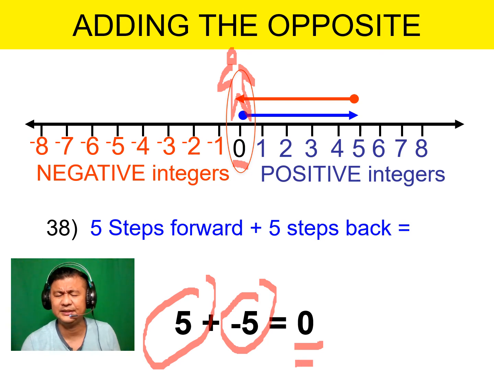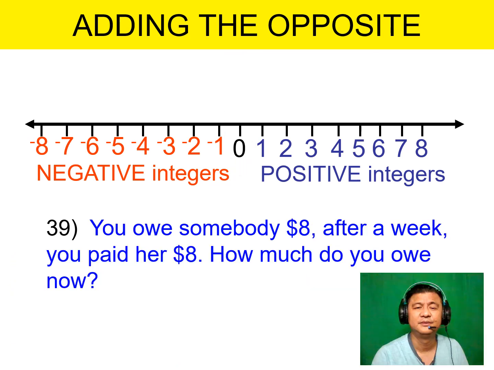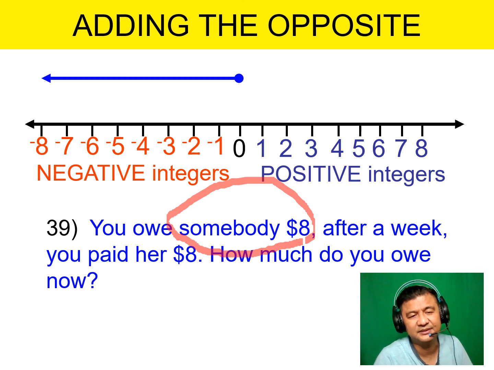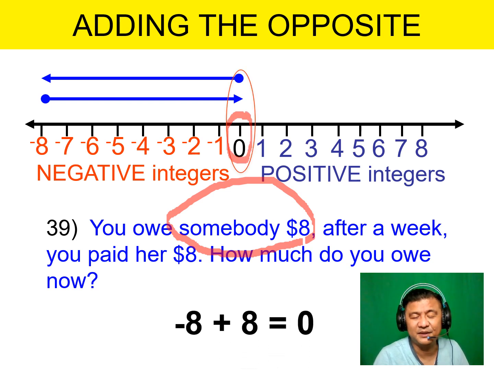Wow, why? Is it always like that? Is adding the opposite always resulting to a 0? Are you sure? All right, let's try again. You owe somebody $8. What do you mean by owe somebody? So that means there's a negative 8. That's a debt, right? After a week, you paid her $8. So the money has been paid already. How much money do you have now? Zero. See that? Again, -8 plus +8 becomes a zero.